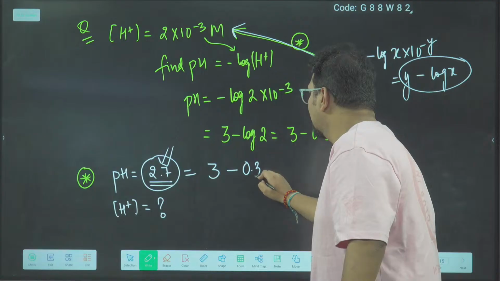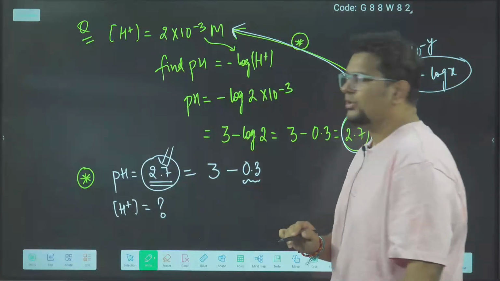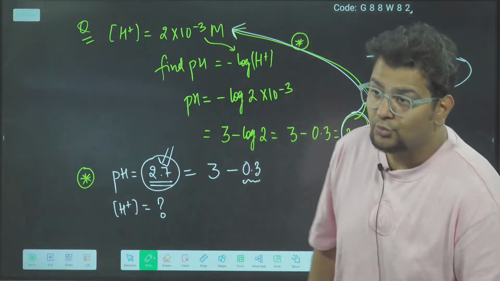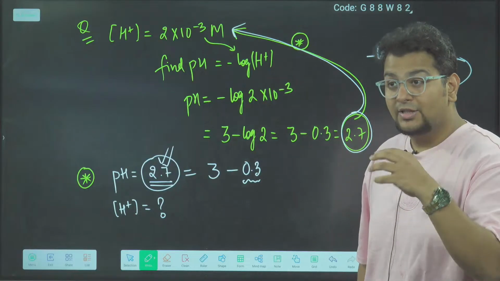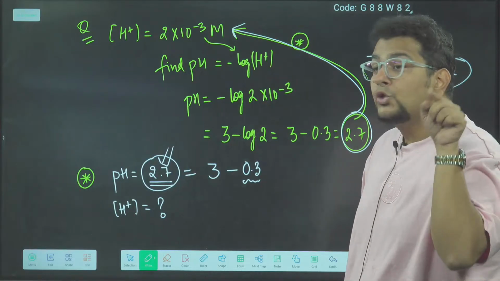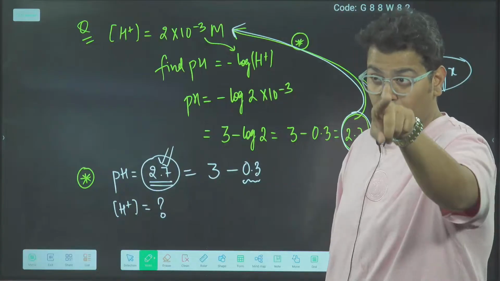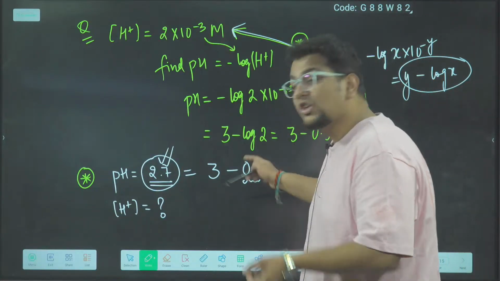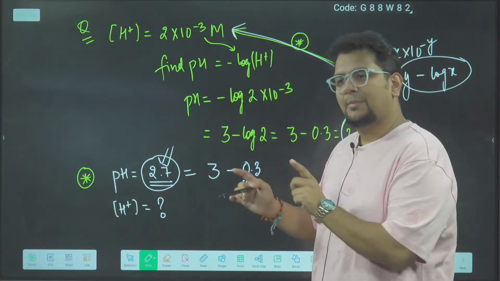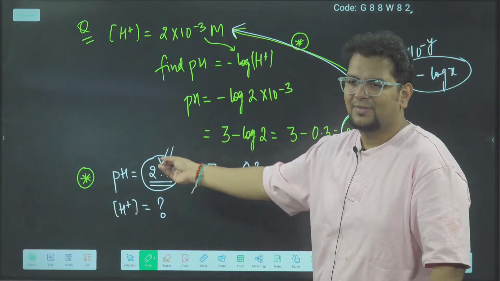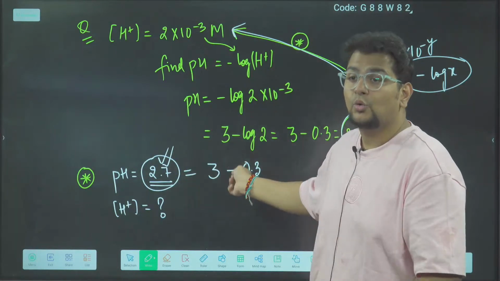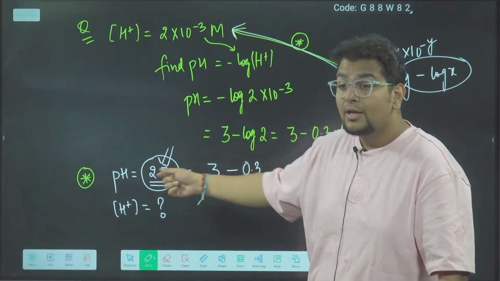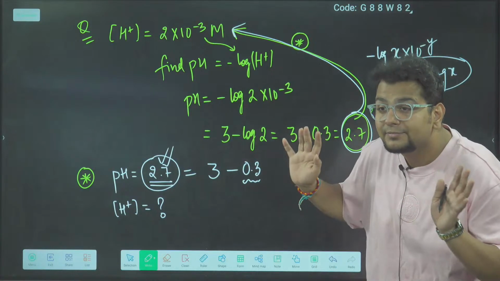Perfect. When I teach this question, the first doubt I get from some students is, I know some of you will be surprised, how can this be a doubt? But genuinely I get the doubt. Sir, how did you know that 0.3 will come? Well, this much you should know: if you want 2.7, from 3 what should you subtract to get 2.7? So 3 minus 0.3.